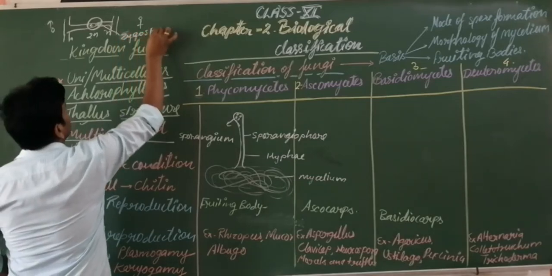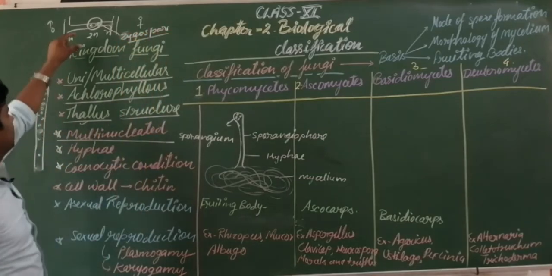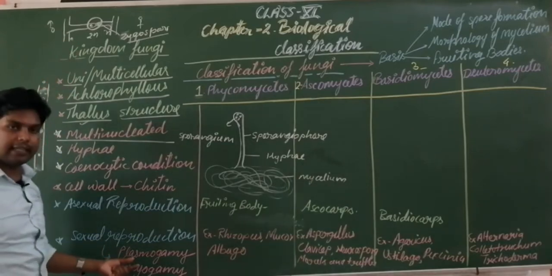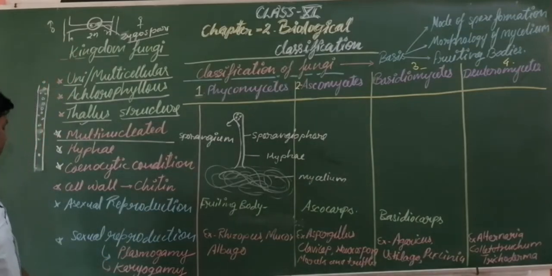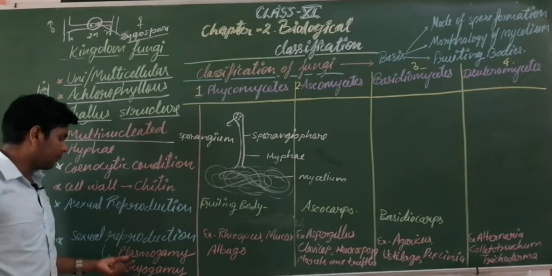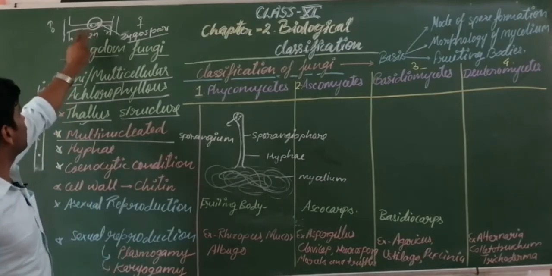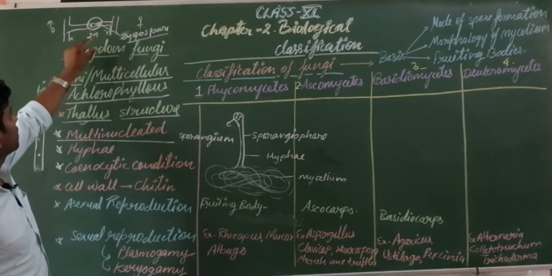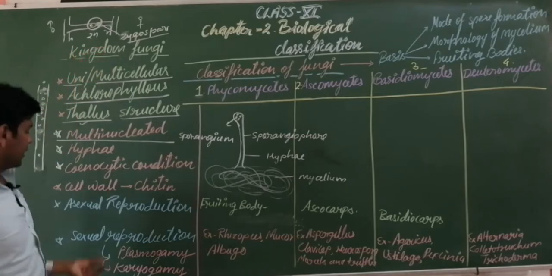This structure is known as zygospore. Here, students, you are looking at these three steps placed inside sexual reproduction. What are they? Plasmogamy. First these two hyphae come close together, then they fuse.